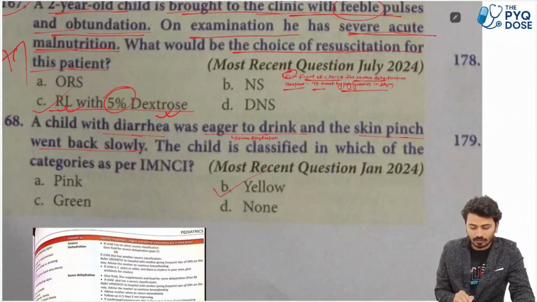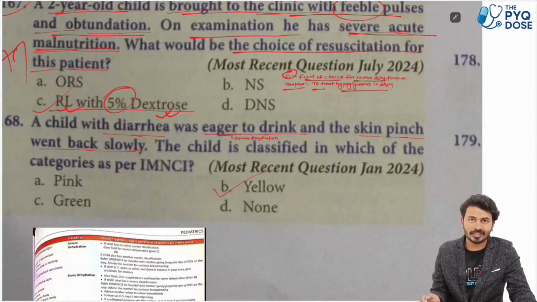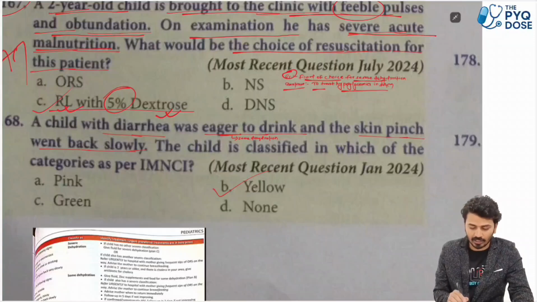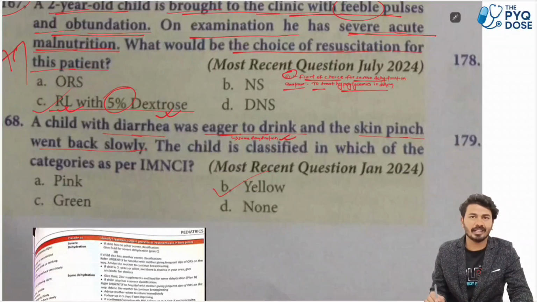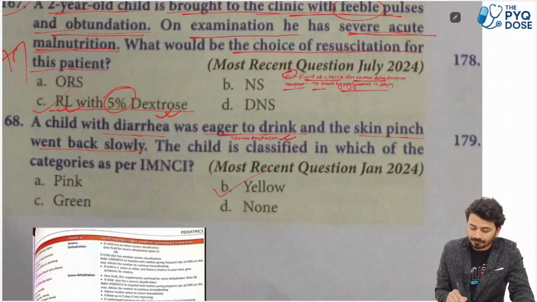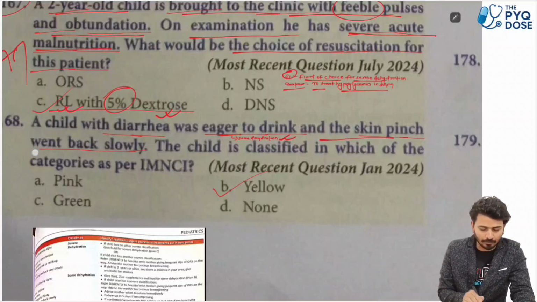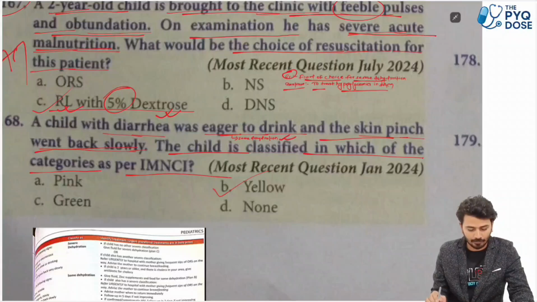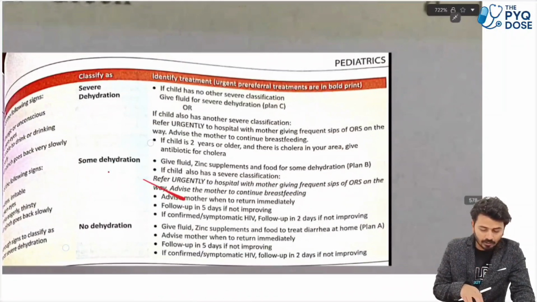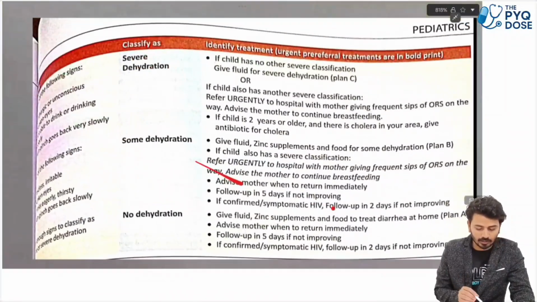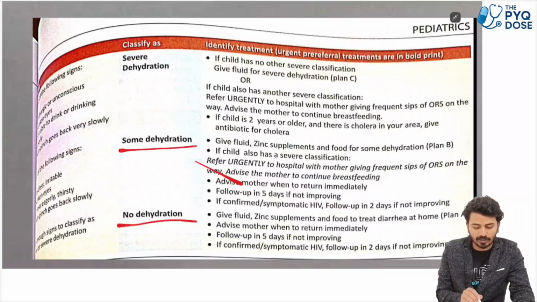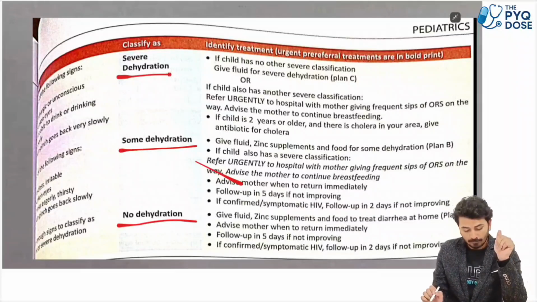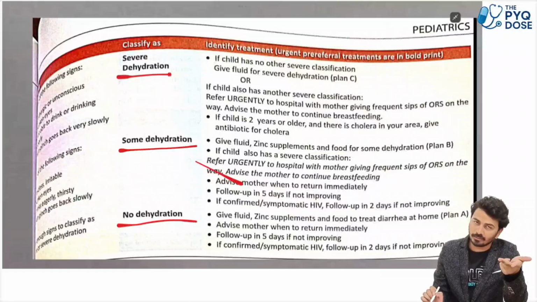A child with diarrhea was eager to drink. The question has come here. Look, a child with diarrhea was eager to drink. If the child was eager to drink, that means there is only mild dehydration, some dehydration is there. ठीक है, and the skin pinch went back slowly. The child is classified in which of the categories as per IMNCI? So look, there are three categories as per IMNCI: no dehydration, some dehydration, and severe dehydration.